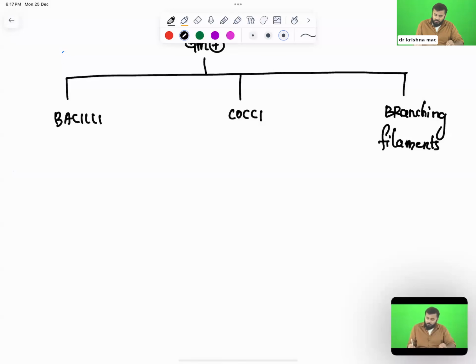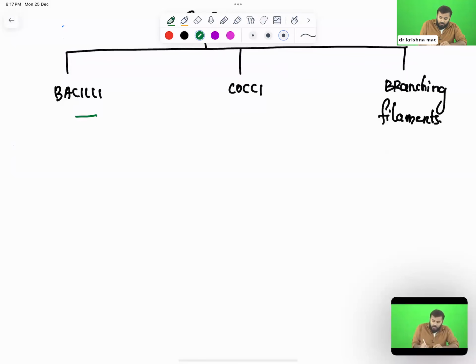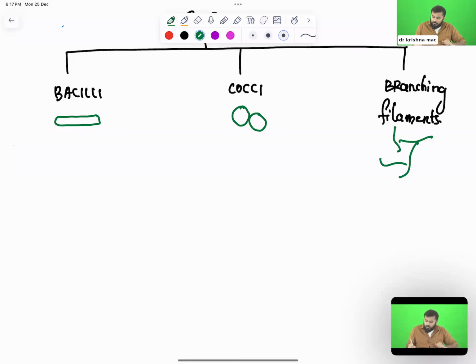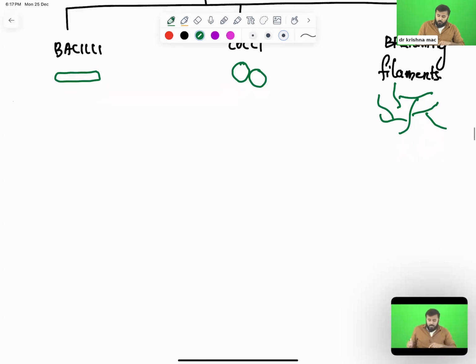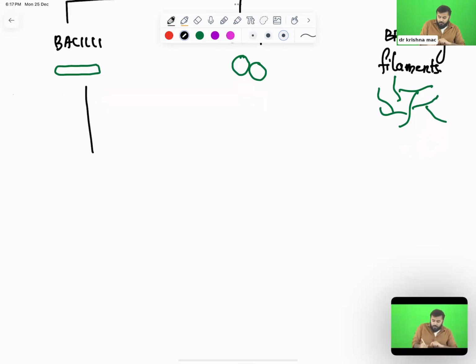So what are the 3 important things? One is called bacilli. When do you call it bacilli? If it is a rod shaped organism, then you call it bacilli. Why do you call it cocci? If the organism is circular, then you call it cocci. Why are you calling it branching filaments? Because it is actually branched in this way. That is why you call this branching filaments. Now our topic of discussion will be first regarding the bacilli group. Within this bacilli group, bacilli are further divided into two more important things.